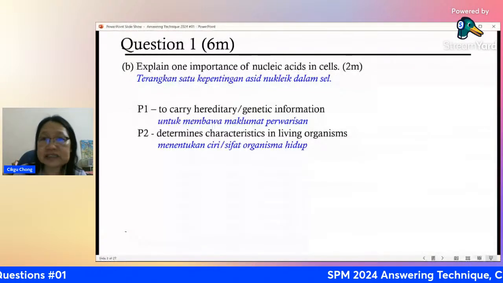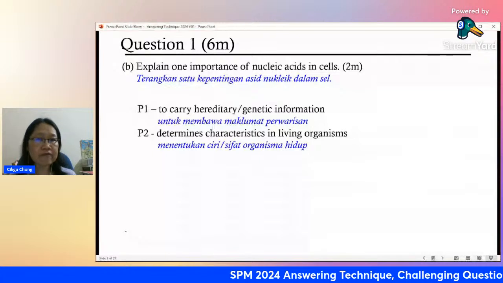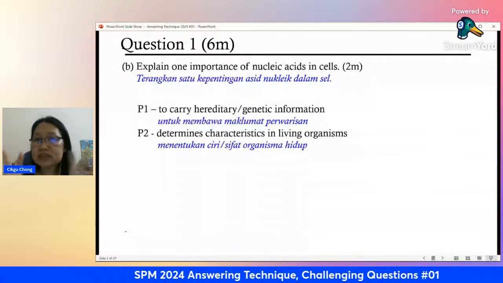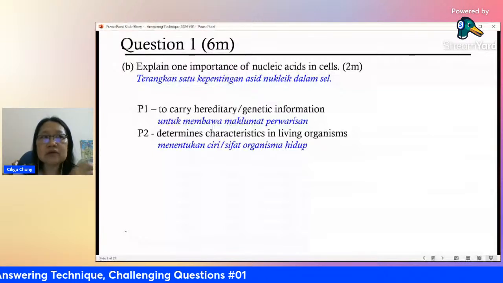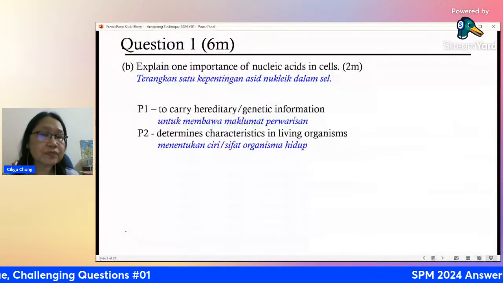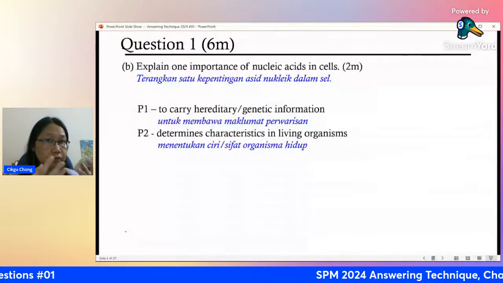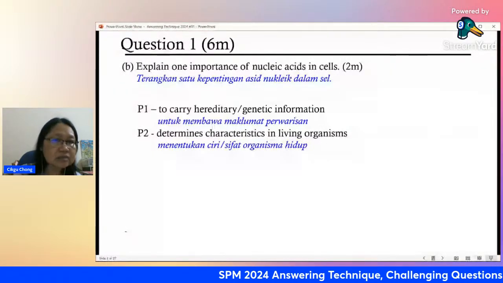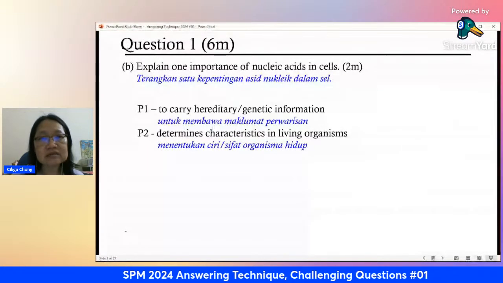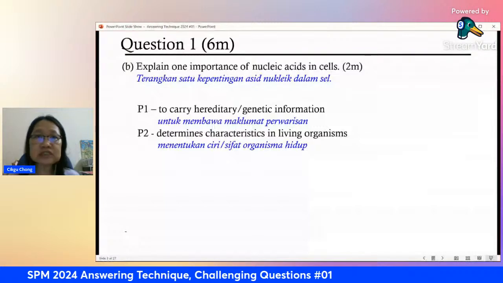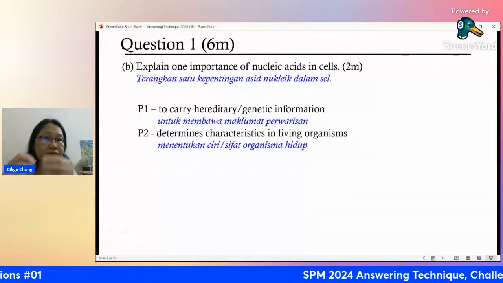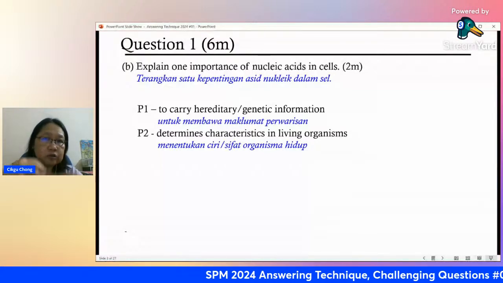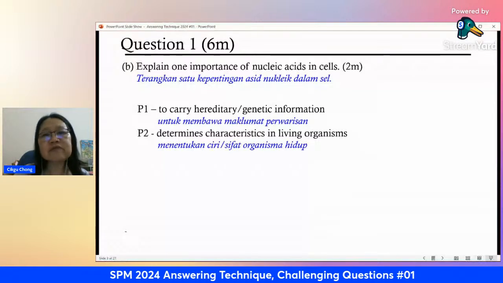Example, the color of your skin, the type of hair that you have, whether curly or straight. All of this information, the features, is based on the type of amino acid that you will produce. And what kind of amino acid you will produce is actually determined by your DNA. So that's why everybody in this world is different, because they have different composition of DNA, and therefore it makes different amino acids, and you also have different proteins that give you different features.